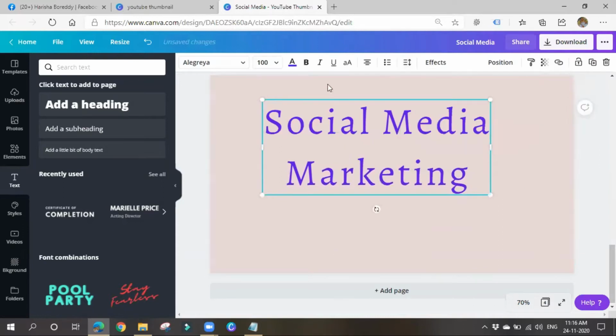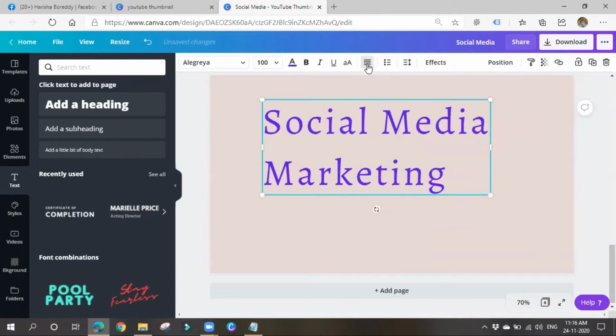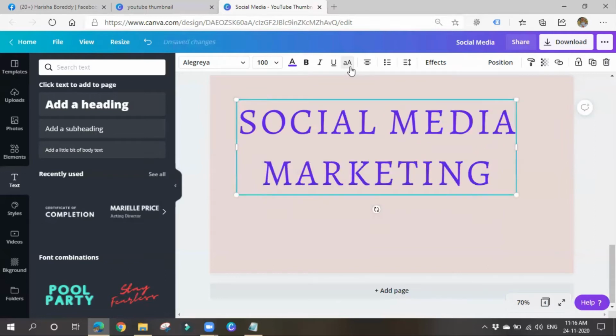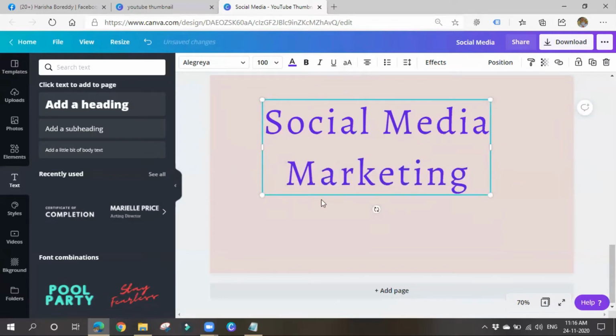Okay, you can align this text either in the center or either in the left or right, whatever it may be, you can align it. You can also underline this text. Okay, so you can also capitalize this text, or you can also make use of small letters like that. Whatever you want, you can make all these things.